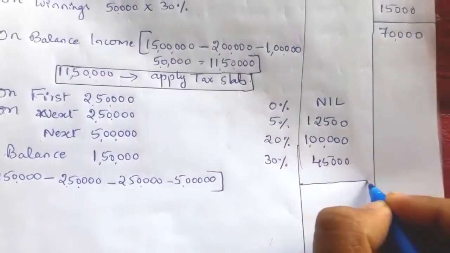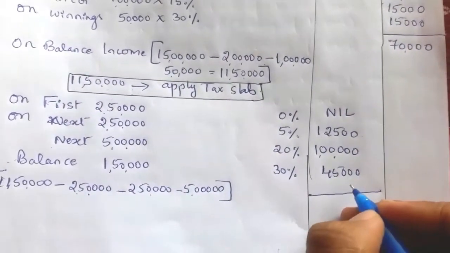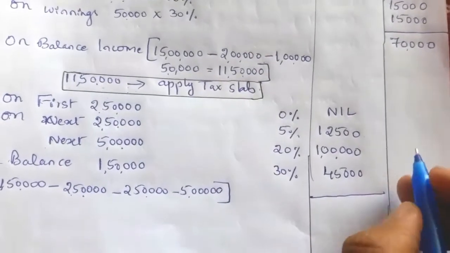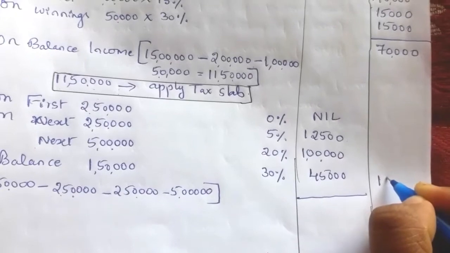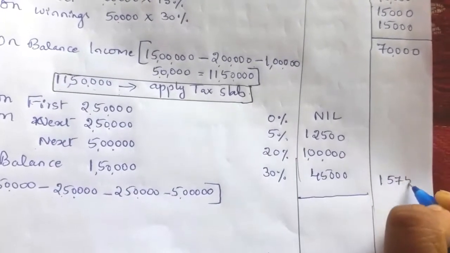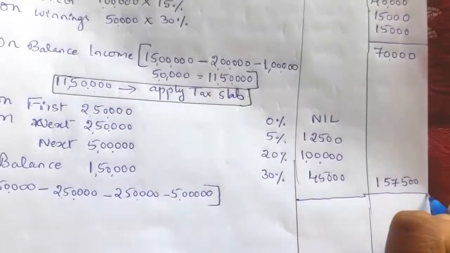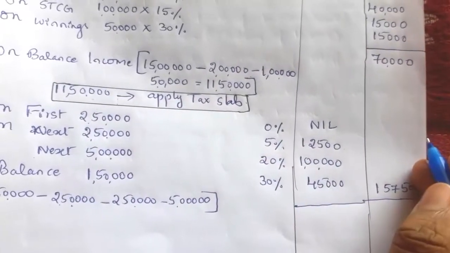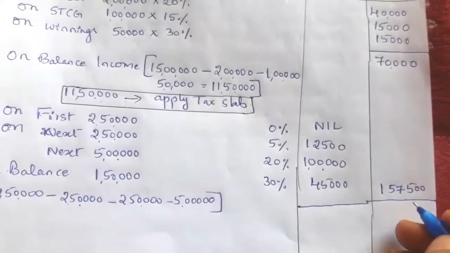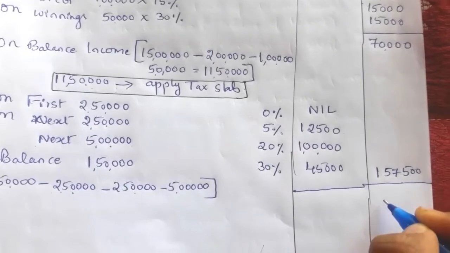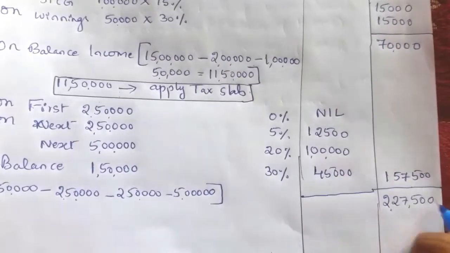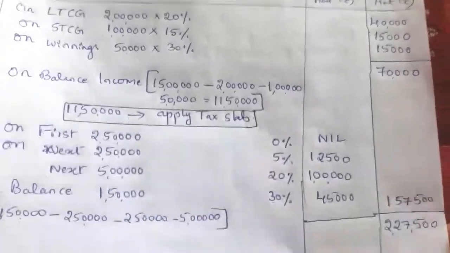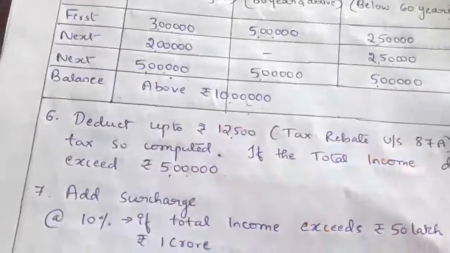Now we have to total 1 lakh 25,000 plus 1 lakh plus 45,000. How much? That is 1 lakh 57,500. So if you total 1 lakh 57,500 plus 70,000, that is 2 lakh 27,500. So after computing tax slab, next we have to apply tax rebate.